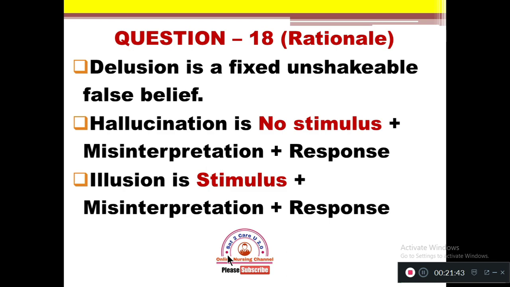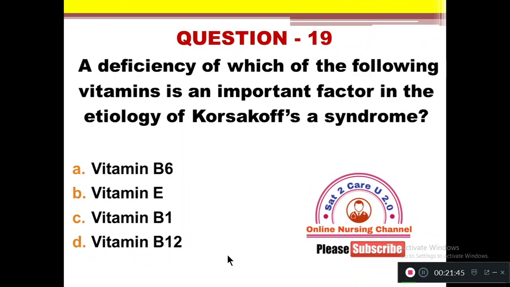Question number 19. A deficiency of which of the following vitamins is an important factor in the etiology of Korsakoff syndrome? A deficiency of which of the following vitamins is an important factor in the etiology of Korsakoff syndrome? Option A vitamin B6, B vitamin E, C vitamin B1, and option D is vitamin B12.